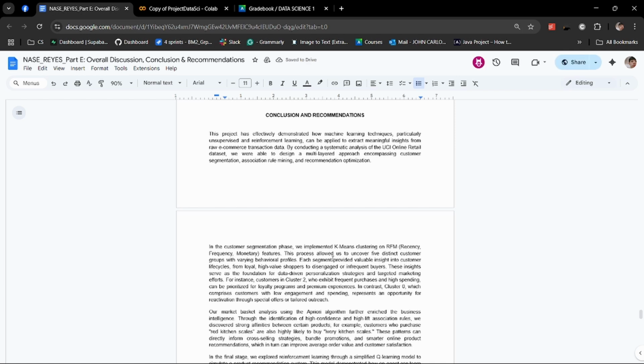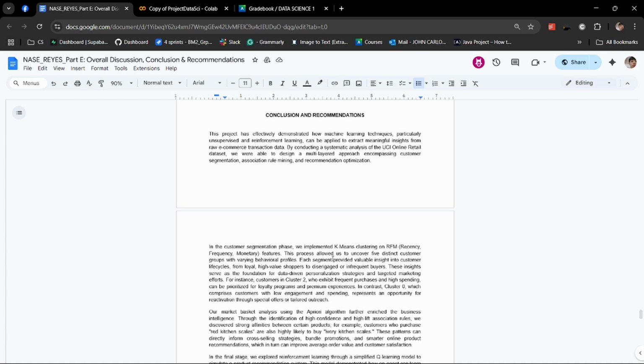Next, we performed market basket analysis using the Apriori algorithm, identifying highly associated product pairs. An example we found: customers who buy red kitchen scales often also purchase ivory kitchen scales. These associations can be used to drive cross-selling and bundle deals to boost order values.